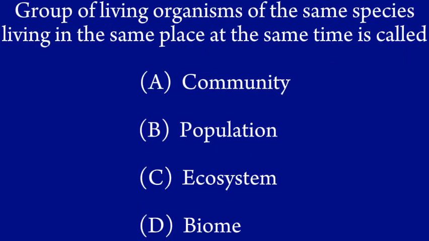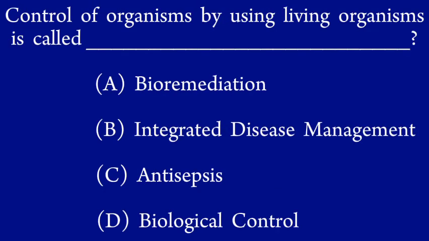Group of living organisms of the same species living in the same place at the same time is called a: A. Community, B. Population, C. Ecosystem, D. Biome. Control of organisms by using living organisms is called: A. Bioremediation, B. Integrated disease management, C. Antisepsis, D. Biological control.